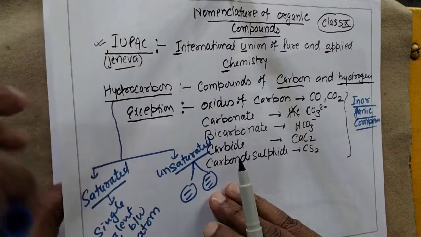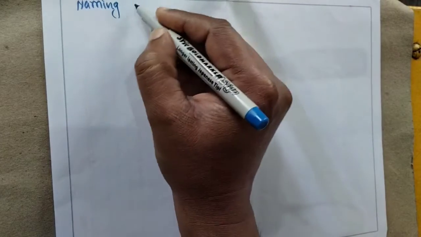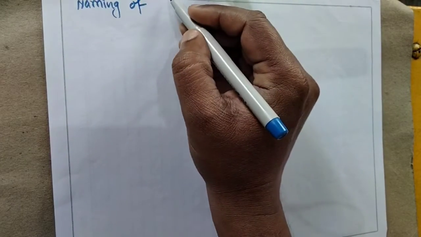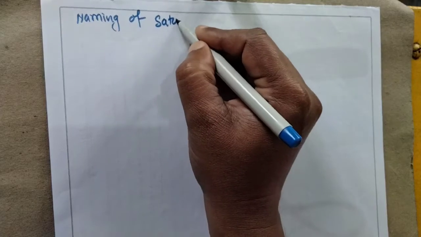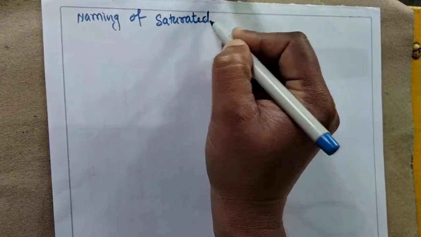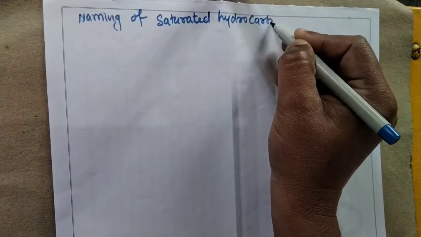The first thing here is the naming of saturated hydrocarbon.